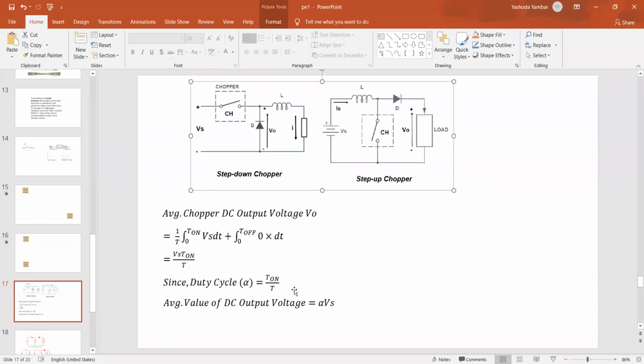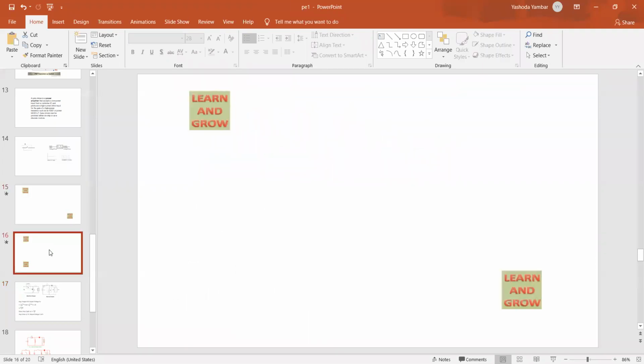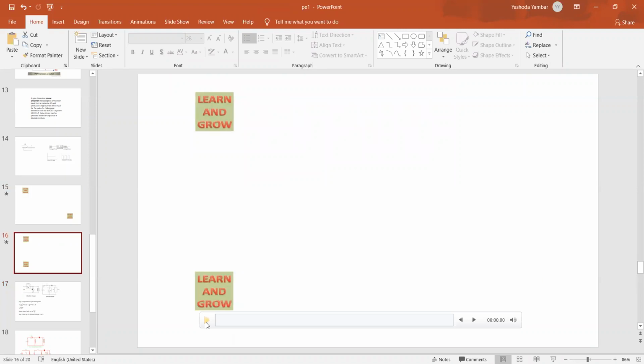So what is the formula? Anyone tell me? Delta into input voltage. Average output voltage of step down chopper is delta into input voltage. Right. So now we just move to the step up chopper. So I am expecting the explanation from the student. Come on.